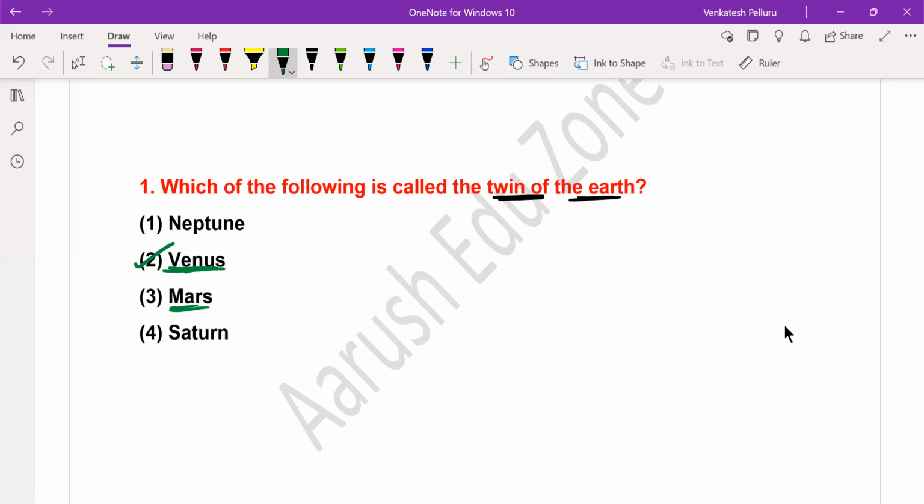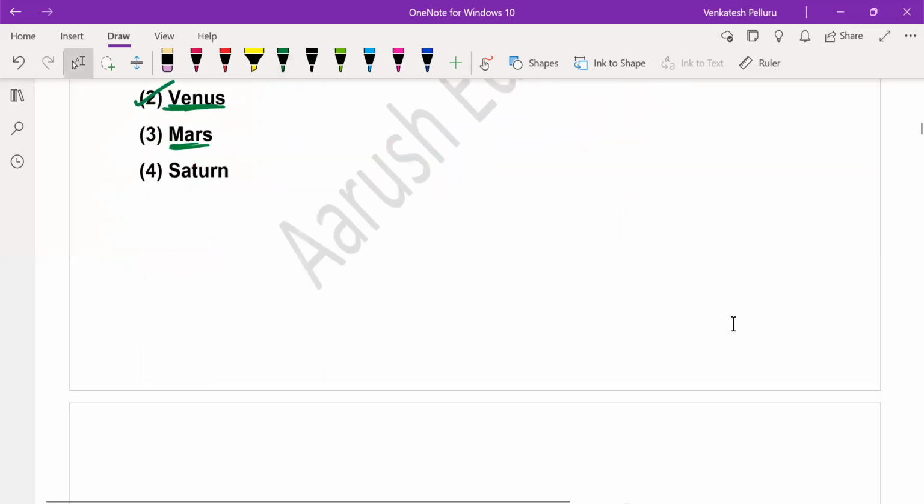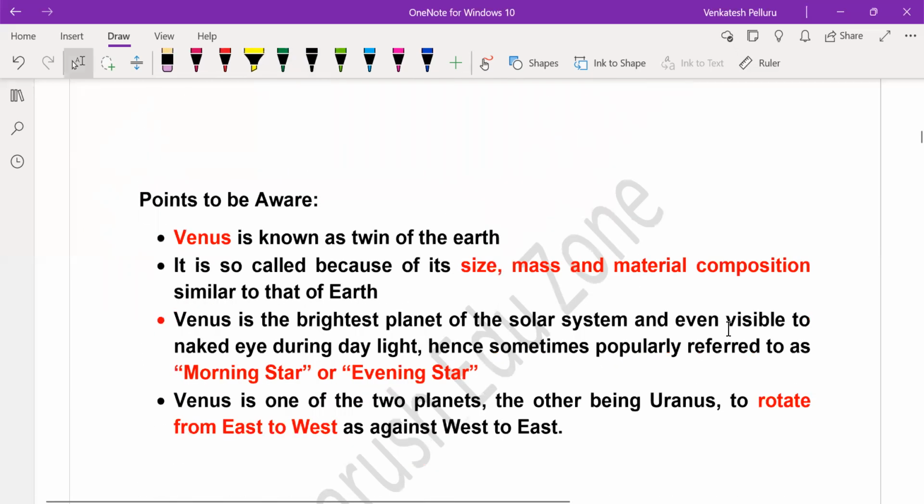Then what is the reason behind calling Venus the twin of the Earth? The required explanation and the other points that you need to know about planet Venus are provided here in the form of points to be aware of. Venus is known as the twin of the Earth. Why is it called the twin of the Earth? Because of its size, mass, and material composition.